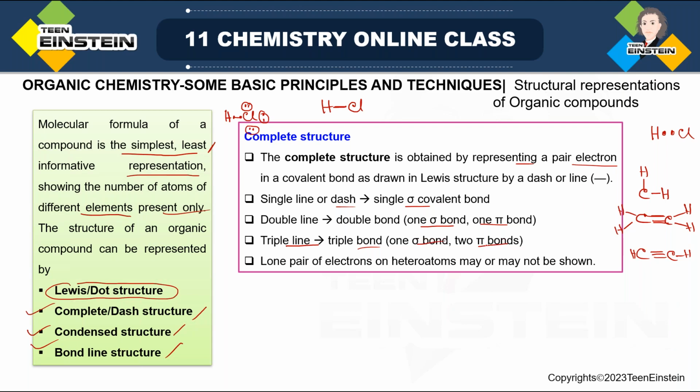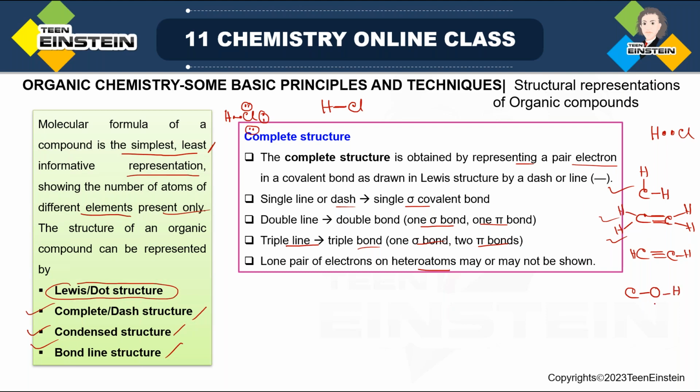Now the lone pair of electrons, if any heteroatoms are present. In these 3, you do not have any heteroatom, but suppose heteroatoms are present, for example oxygen. Carbon-oxygen bond is present, and suppose there is a carbon-oxygen bond and then there is a hydrogen.